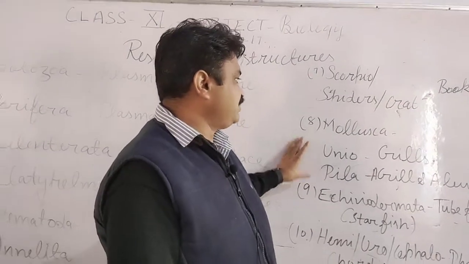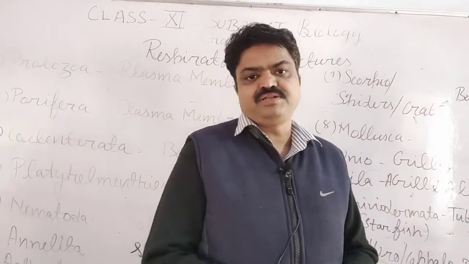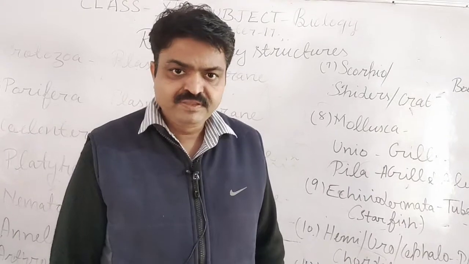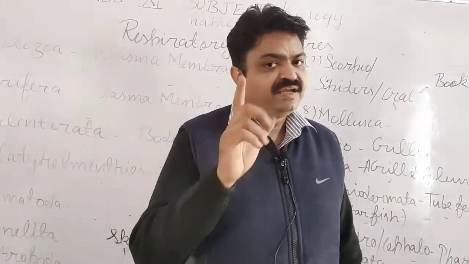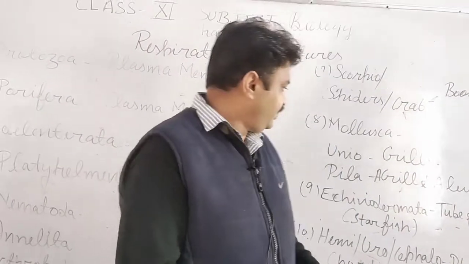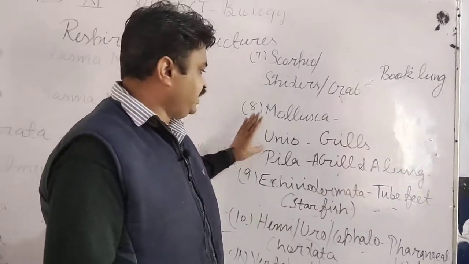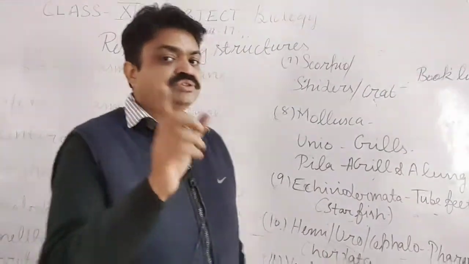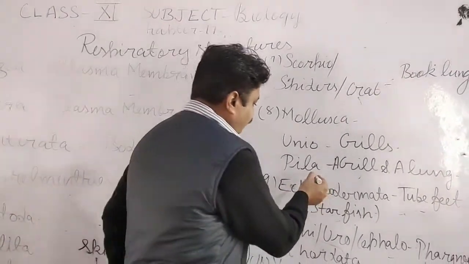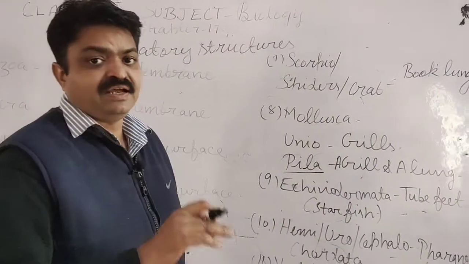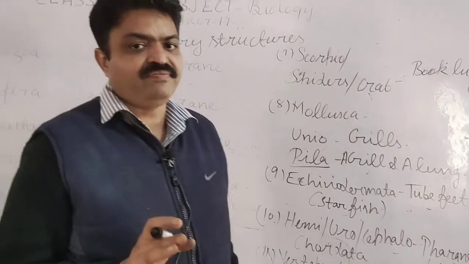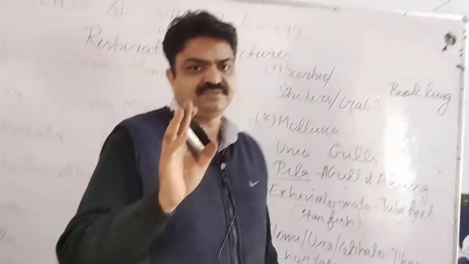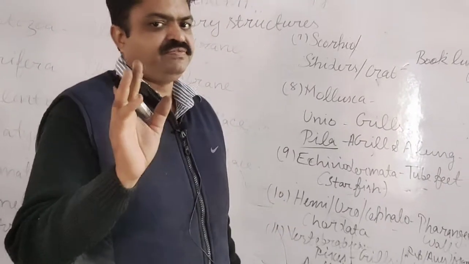Mollusca living organisms also have different respiratory surfaces. Like Unio is a mollusk that has the respiratory surface as gill, student. And with this, Pila is also a mollusk, but it has both. So it is most important, student, which mollusk has both gills and lungs as respiratory surface. So it is Pila, student. It has both gills and lungs. A gill is found and a lung is found in this.